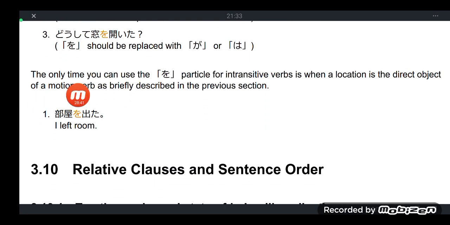The only time you can use the wo particle for intransitive verbs is when the location is the direct object of a motion, as briefly described in the previous section. Just like here, heya wo deta, I left the room. Heya is room.